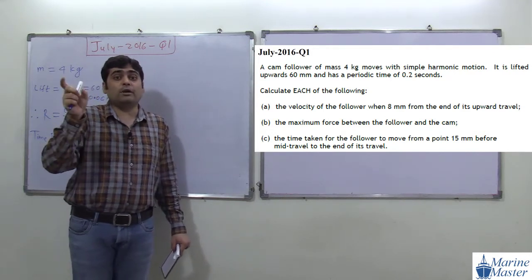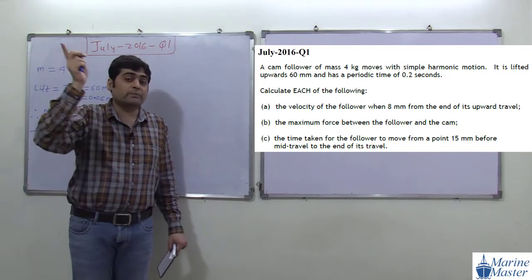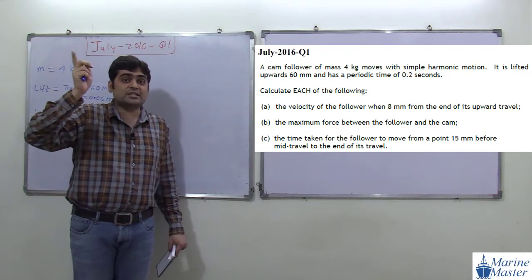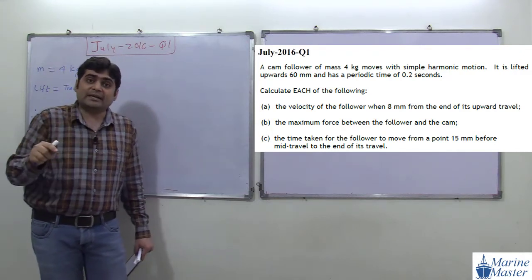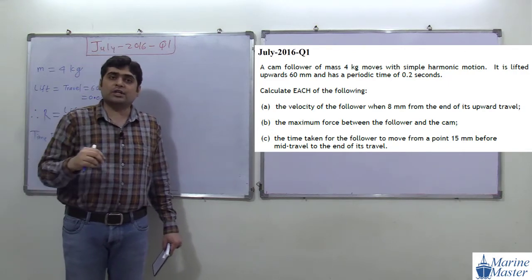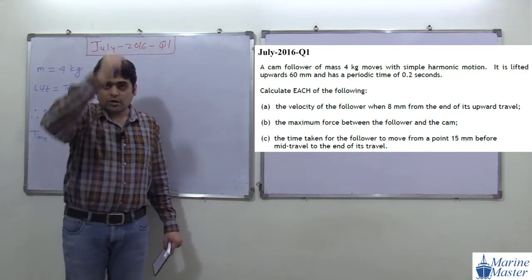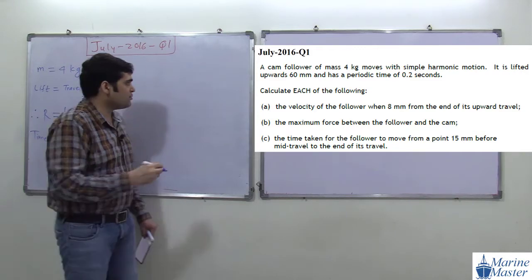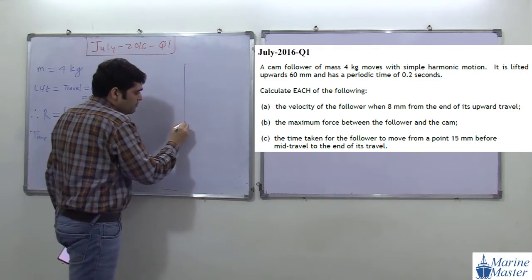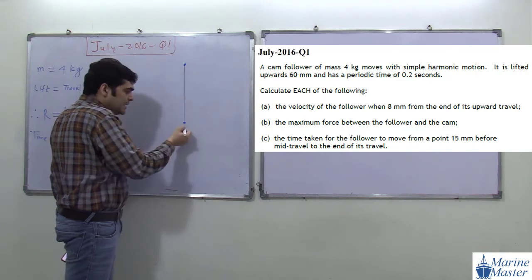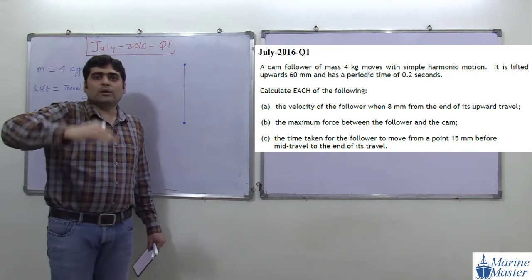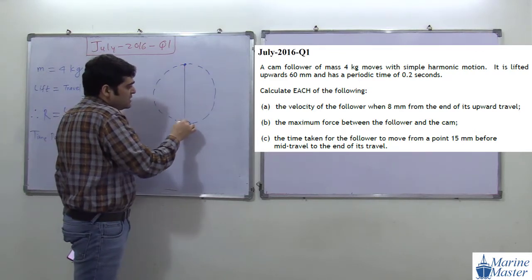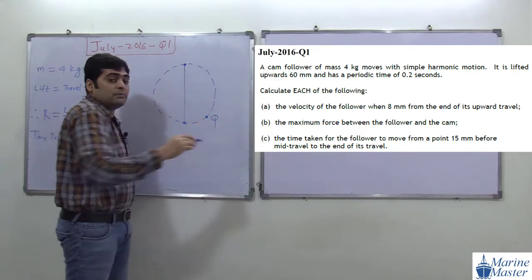So for our imaginary point Q, how much angle is covered? Remember the reference circle, which we studied in the theory of this chapter. Time period means the time required for completing one oscillation. That means when our piston goes from BDC to TDC, the topmost point, and again comes back to its lowest point, that is the actual motion. But on our imaginary circle, we represent point Q, if you remember that discussion.